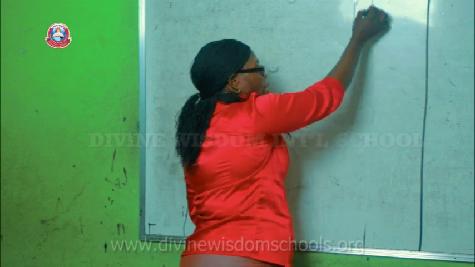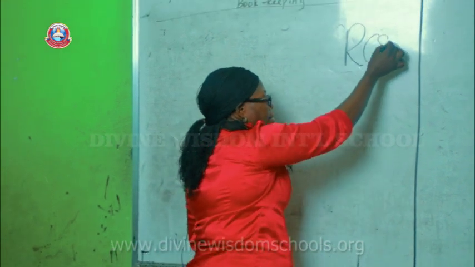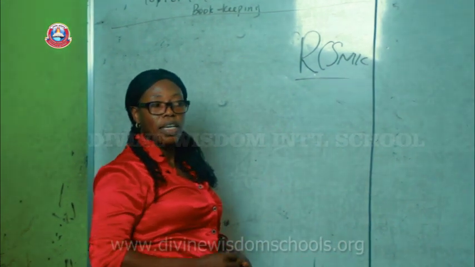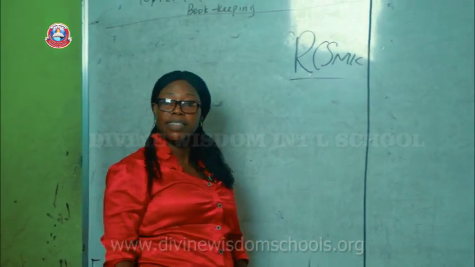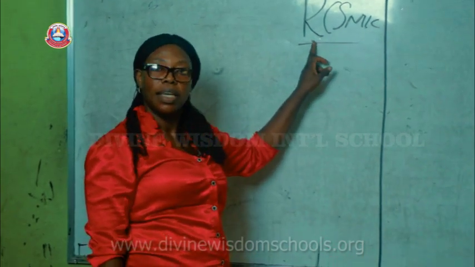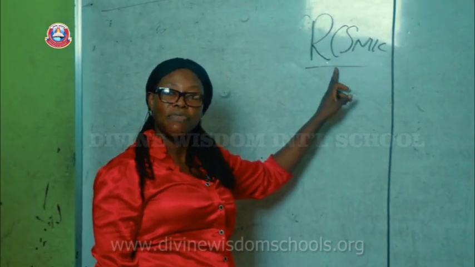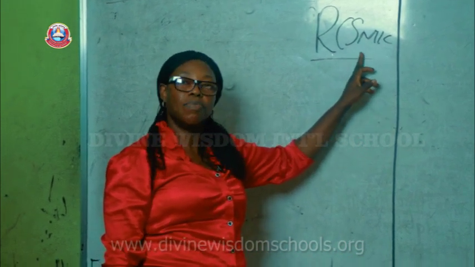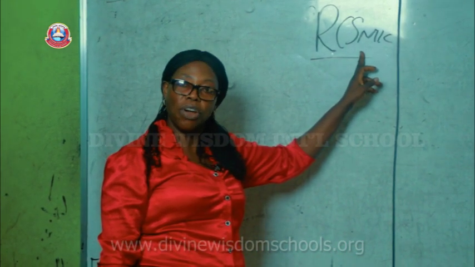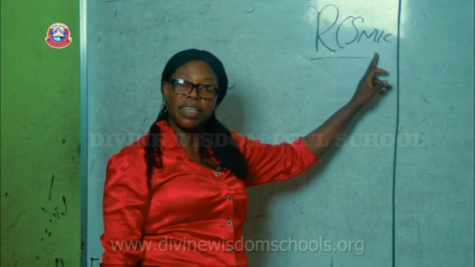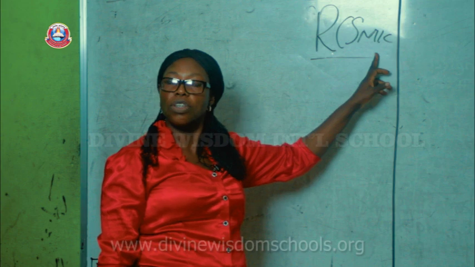Now, we can take this definition with this little acronym, RCSMIC. You can call it RISMIC. With this, you can define your accounting very easily. R stands for recording, C stands for classifying, S stands for selecting, M stands for measuring, I stands for interpreting, and C stands for communicating.